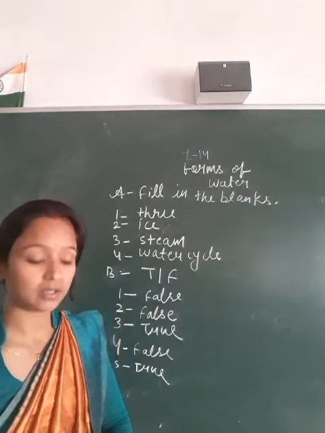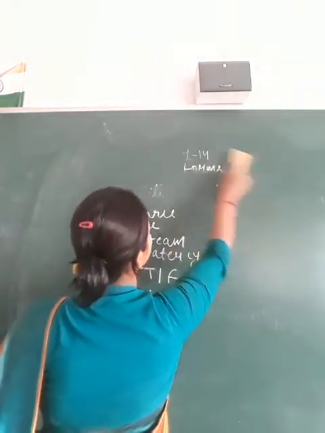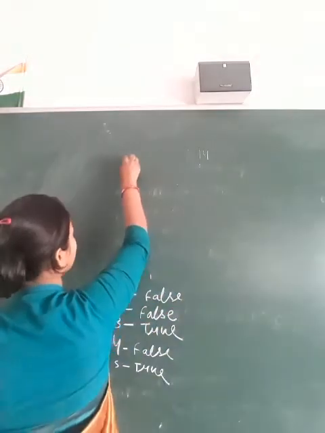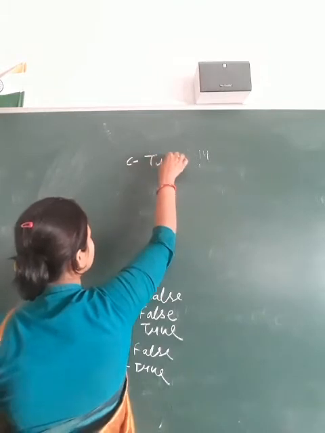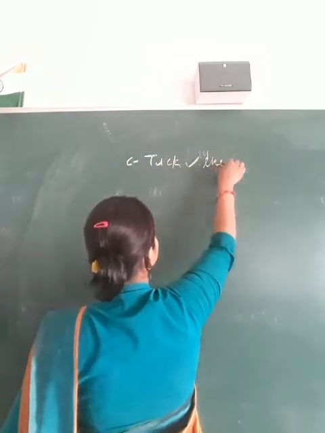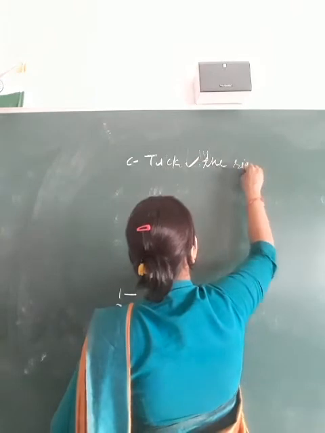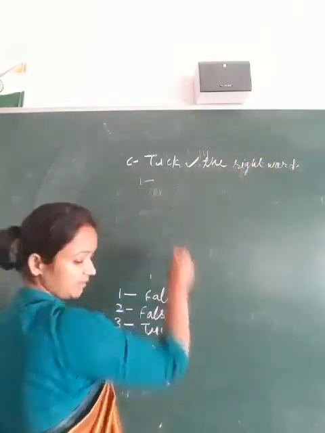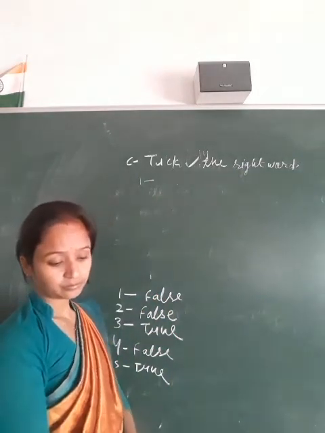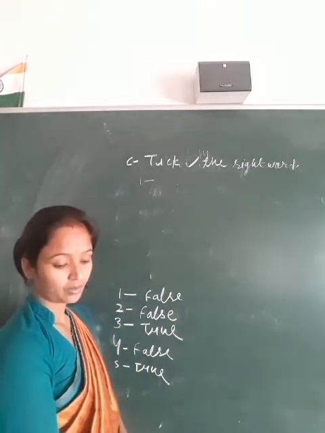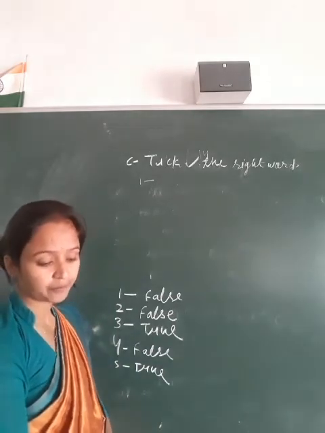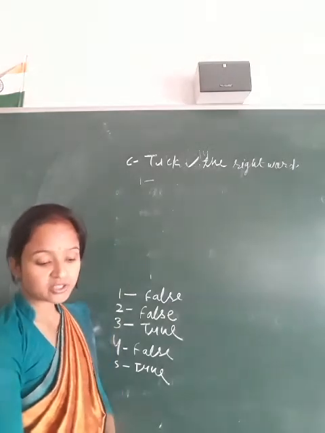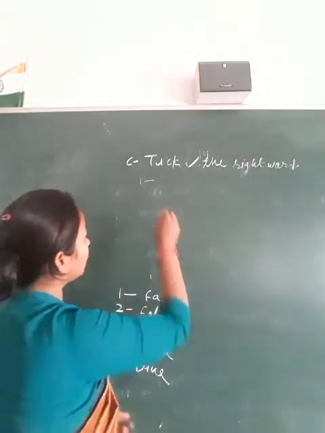Now come to the C. Take the right word. First one, water drops in the sky collect together to form clouds.